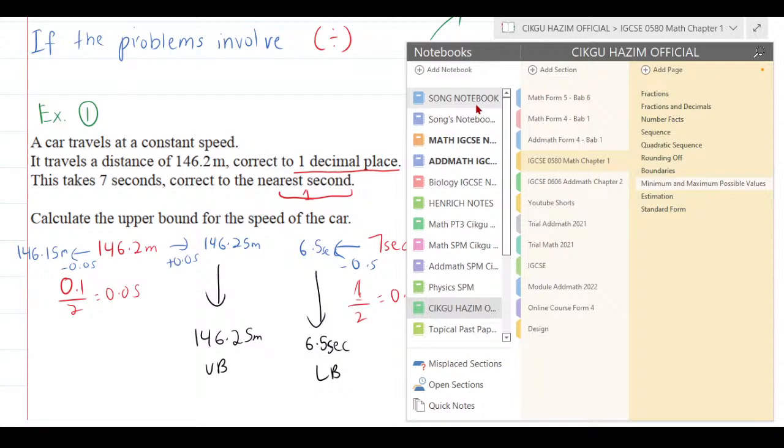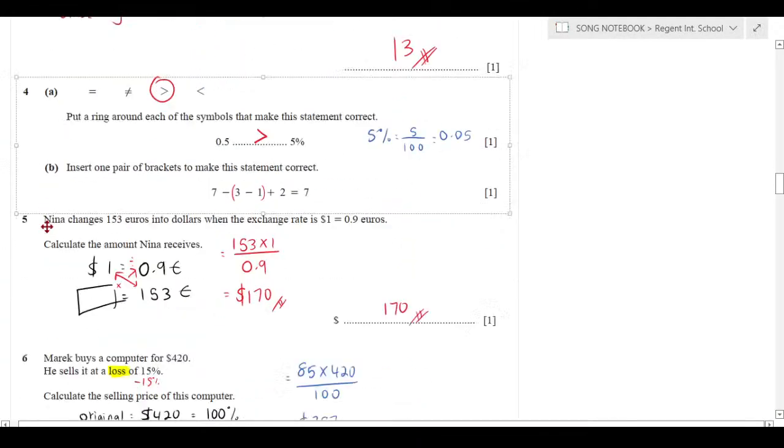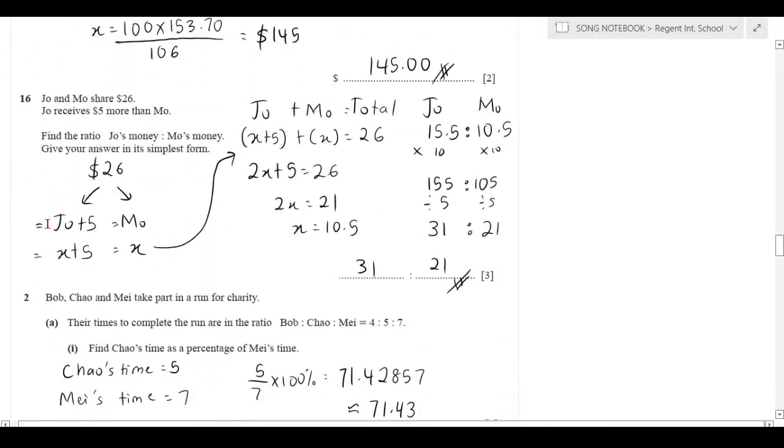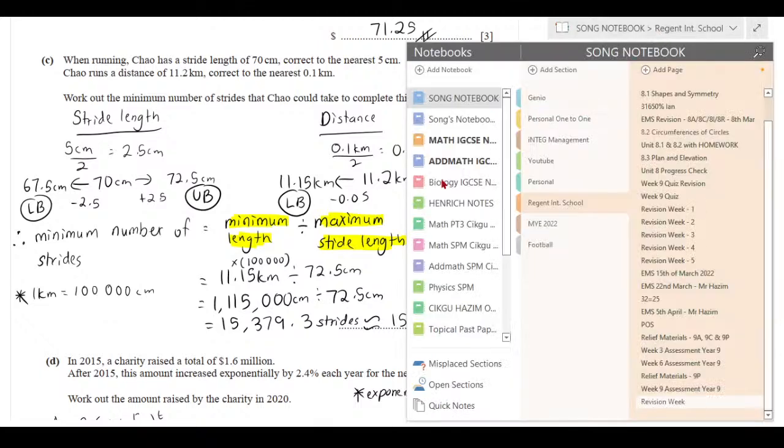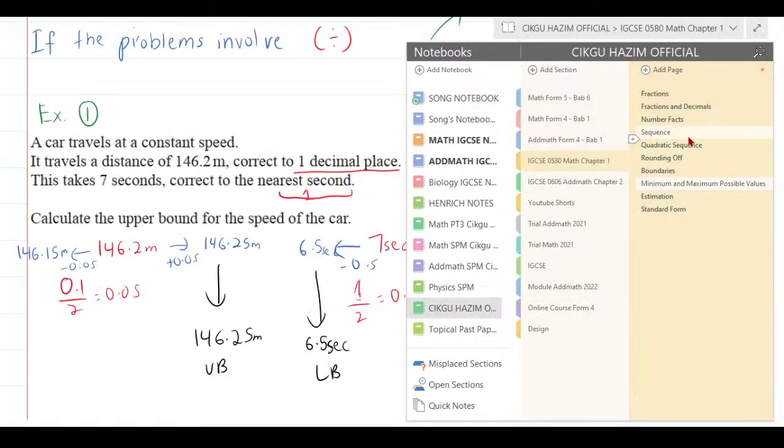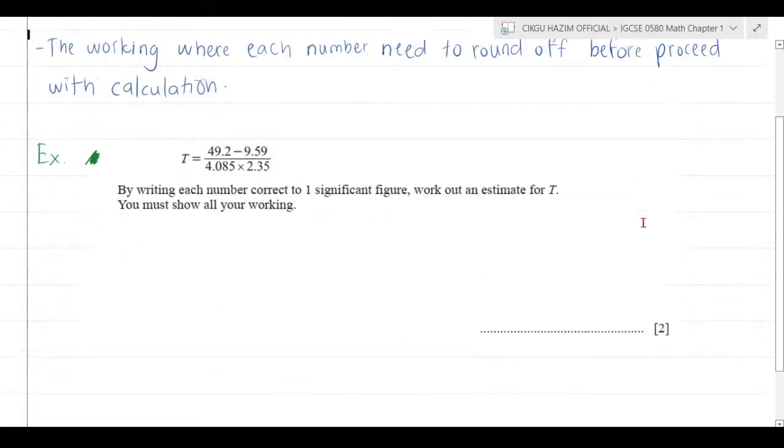So, as I showed it to you previously, I want you to go back to have a look at your revision week paper here, and I already gave the answers to you in the Google Classroom. This is the question that involves divide and also involves the boundaries. So please have a look at this question and study carefully with the one that we have in the live video class right now. I hope it's clear because I want to continue to the next thing.